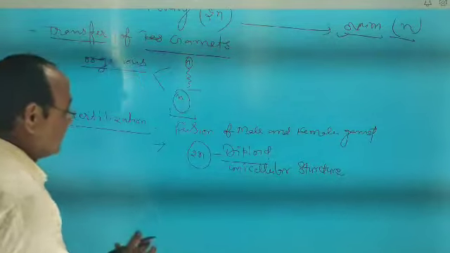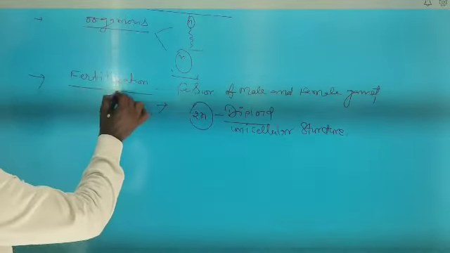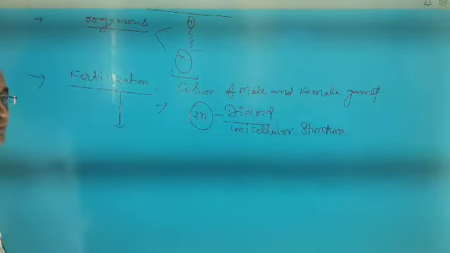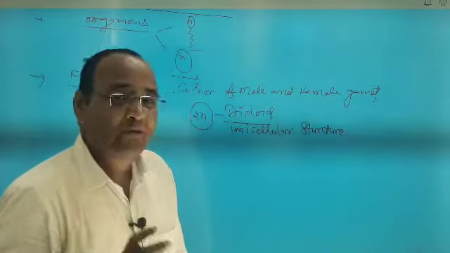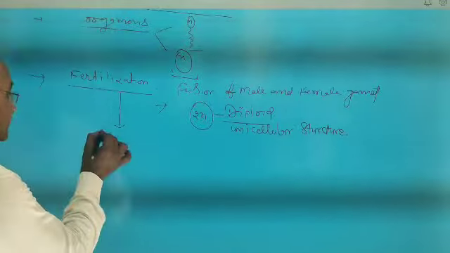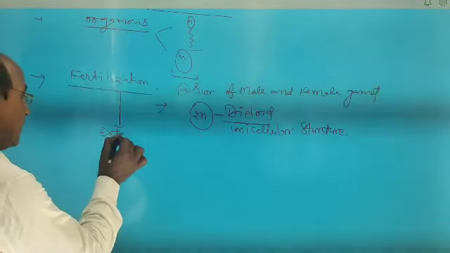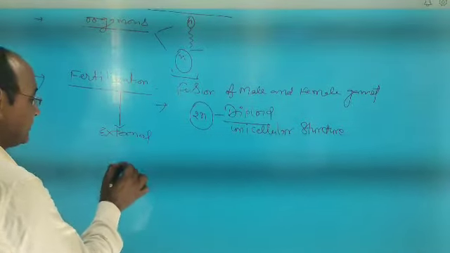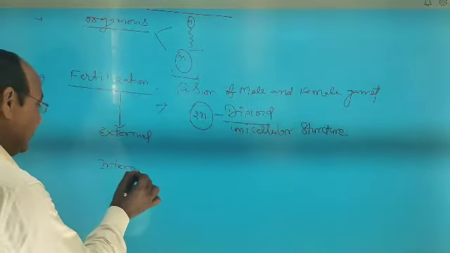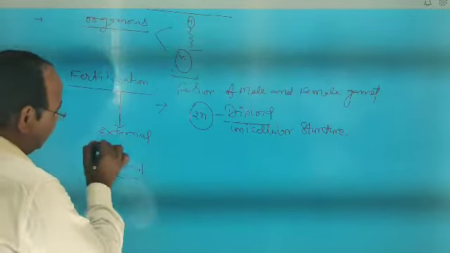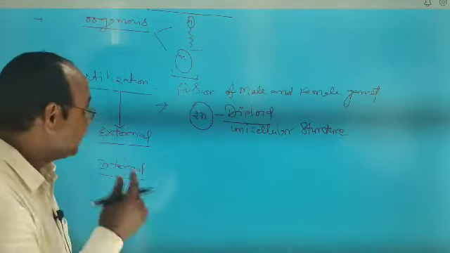Unicellular structure. Now, what is the type of fertilization? Especially for fertilization, two types of fertilization are present. One is external fertilization and second is internal fertilization. What is external fertilization?